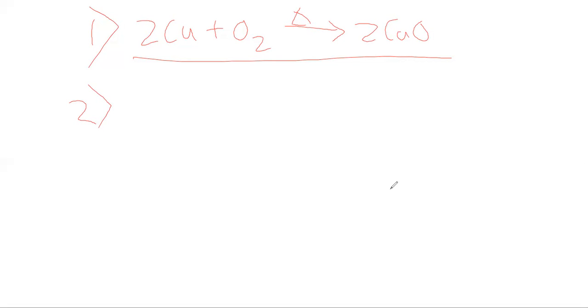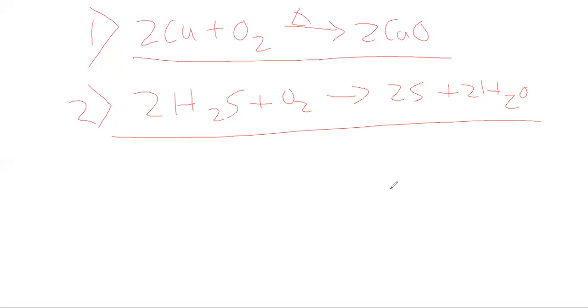Let's take an example: hydrogen sulfide plus oxygen gives rise to sulfur plus water: 2H2S plus O2 gives rise to 2S plus 2H2O. This is the reaction for the second definition.